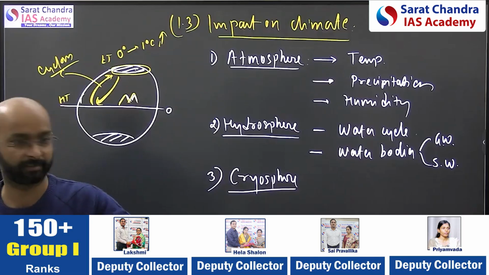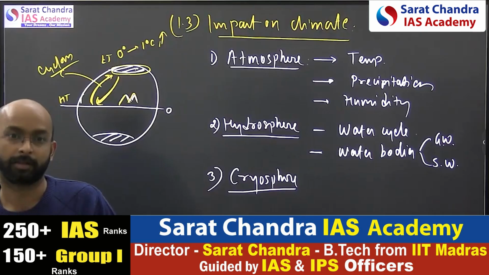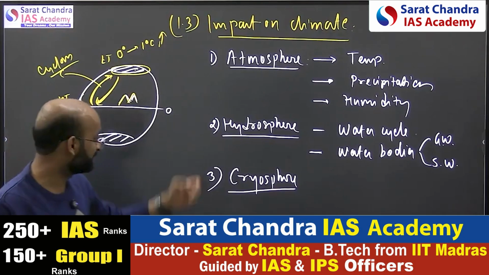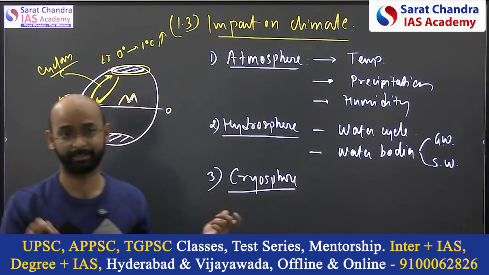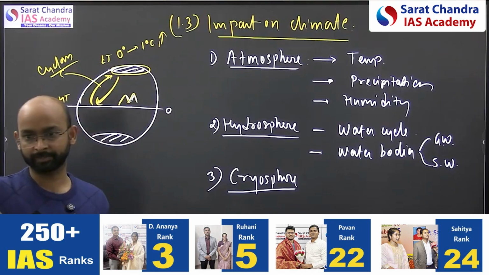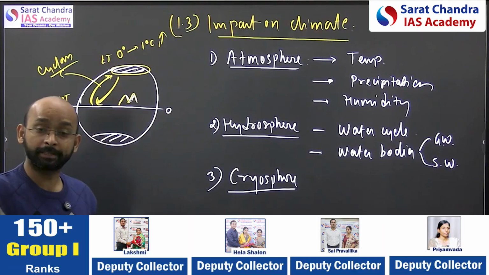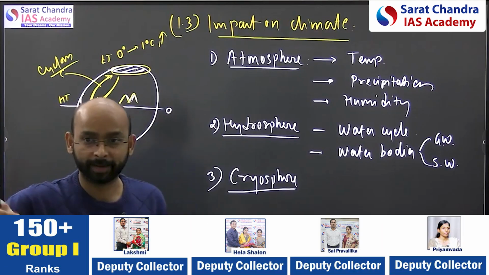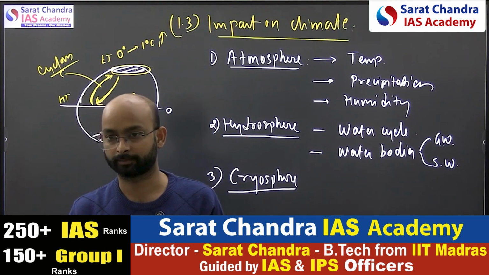It will impact our agriculture, our food security and poverty. So compared to other regions, you can imagine the impact on the Himalayas and the cryosphere is more significant. That's why the IPCC, the Intergovernmental Panel on Climate Change, has released a special report on the impact of climate change on the cryosphere, especially the Arctic.